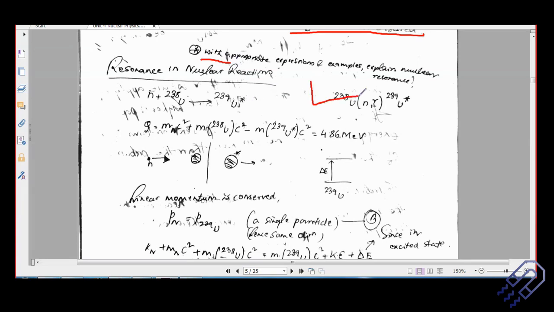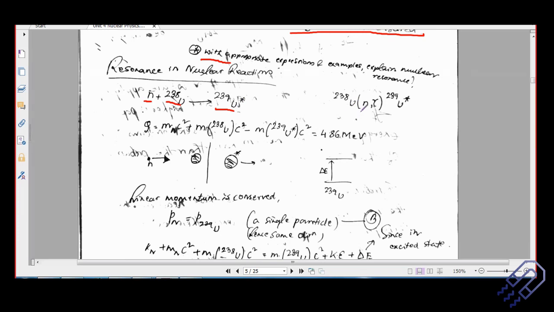Whenever we are talking about a nuclear reaction, we are more or less considering heavier nuclei or lighter nuclei. For example, one of the most popular examples is bombarding uranium-238 with a neutron. In a nuclear reactor, you bombard uranium with a neutron, and that gives rise to an unstable uranium nucleus. It also gives rise to some more neutrons which come out, but we are not considering that reaction.